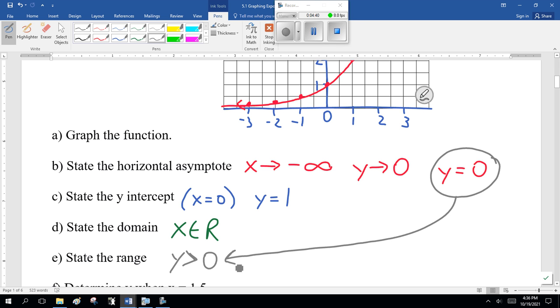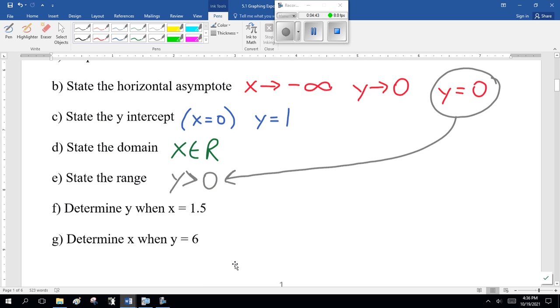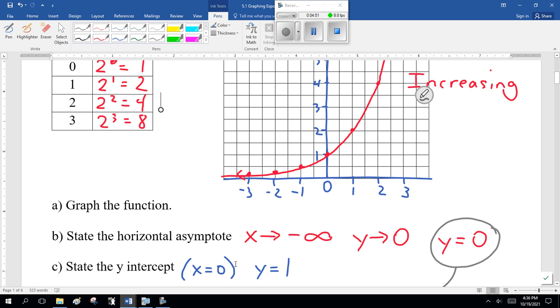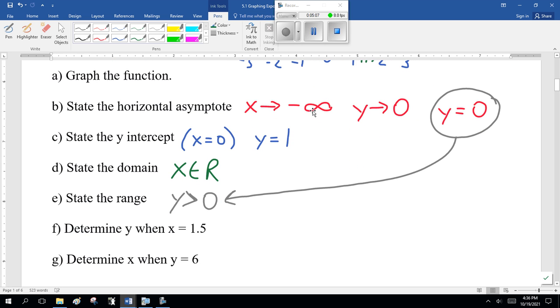So far, so good? Now, here it gets a little bit sneaky. Determine y when x is 1.5. So when x equals 1.5, go up here. X equals 1.5 is right here. I'm getting 2.8-ish. Now that's reading off the graph, and that's not nearly acceptable. You have to graph this on a graphing calculator. So grab your graphing calculator.